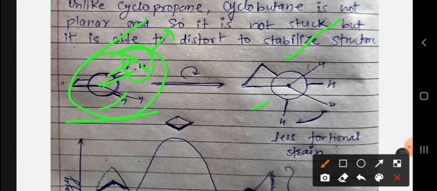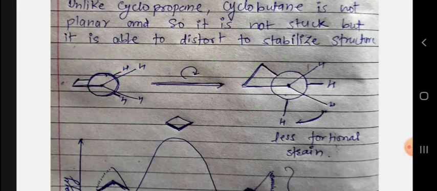If I rotate this molecule by some angle, we will get this kind of conformation. Here there is 0-degree separation, with both carbons eclipsed, but we can rotate it by 60 degrees.